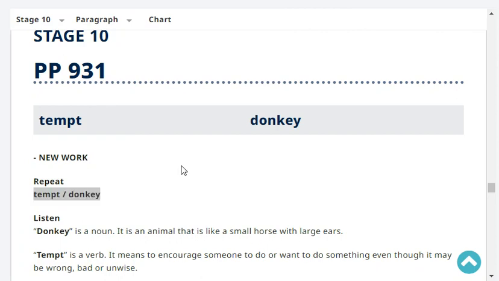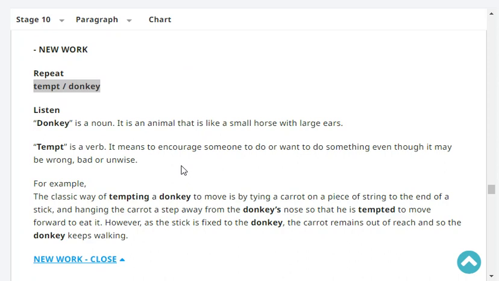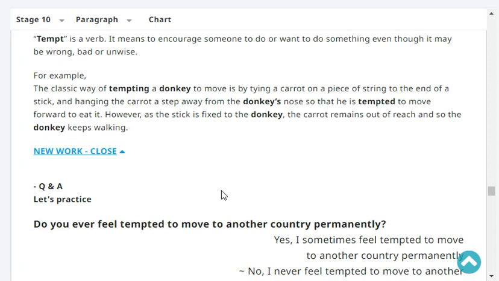Donkey is a noun. It is an animal that is like a small horse with large ears. Tempt, the word tempt is a verb. It means to encourage someone to do or want to do something, even though it may be wrong, bad, or unwise. For example, the classic way of tempting a donkey to move is by tying a carrot on a piece of string to the end of a stick and hanging the carrot a step away from the donkey's nose so that he is tempted to move.